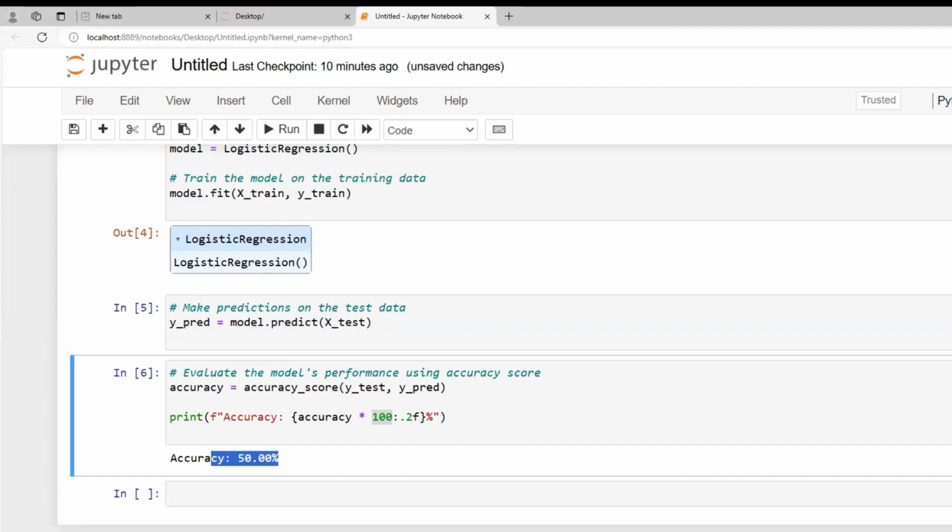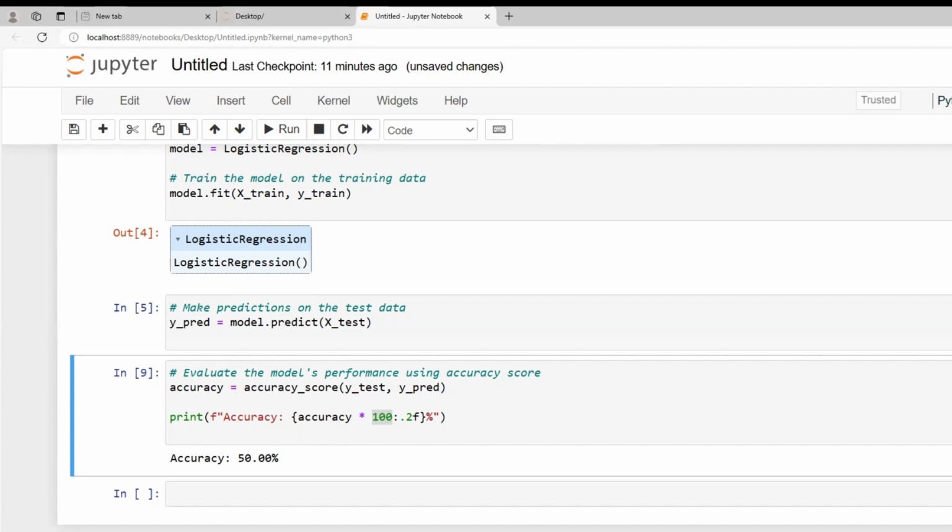This output is the accuracy of the model, which tells us how many times the model predicted the correct thing. Here it is 50% accurate, but in a real-time scenario, it could have a different result. Those are the important libraries that we import for data manipulation and building the model. In conclusion, machine learning allows the computer to make predictions based on data without being explicitly programmed for each decision.